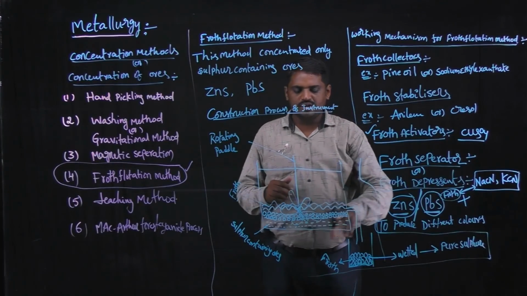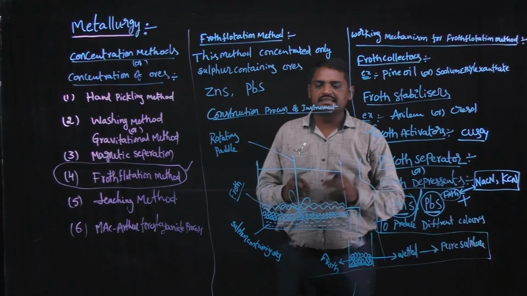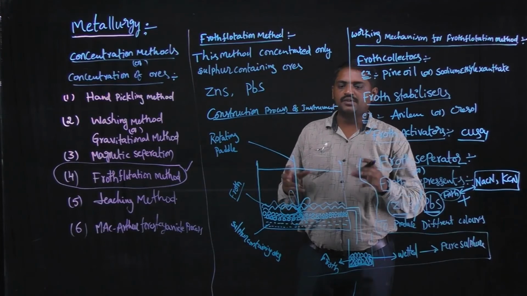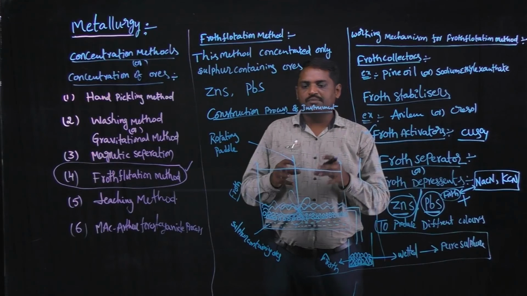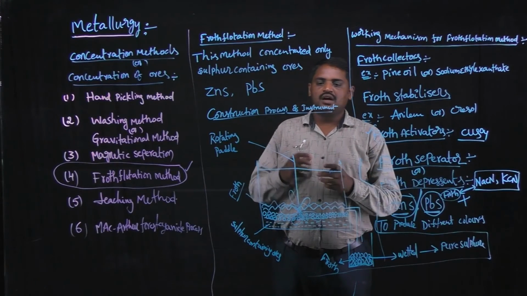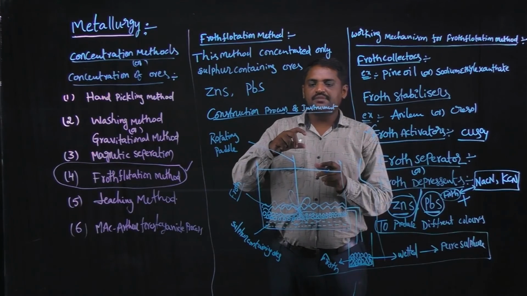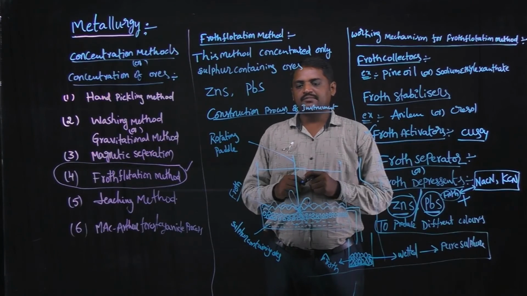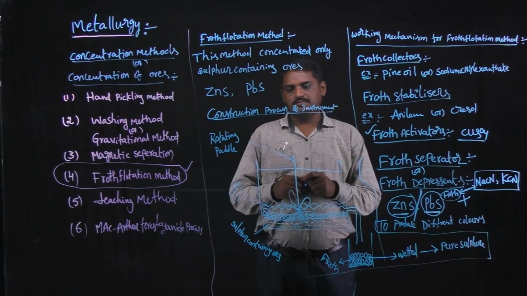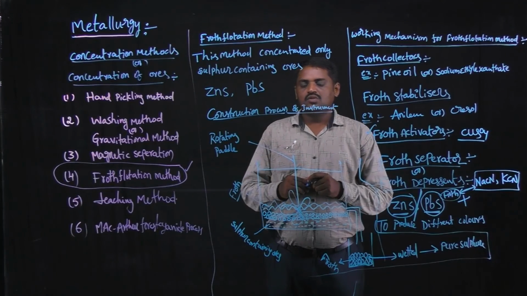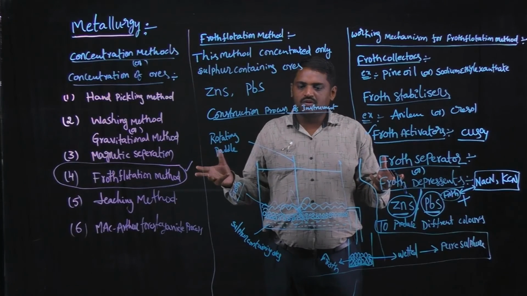The dotted lines indicate the amorphous form of sulfur containing ore. That ore is added with a small amount of water and then rotated using a rotating paddle, which after some time produces a few amount of froth. It does not produce a large quantity of froth.